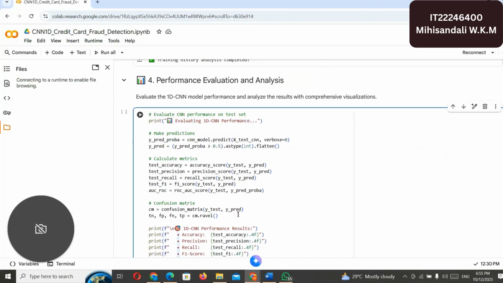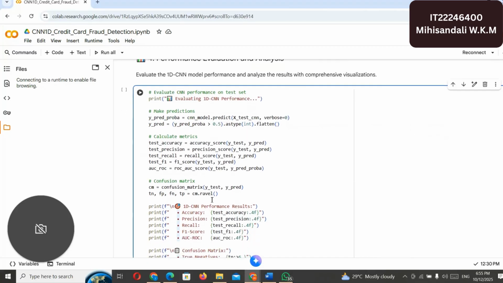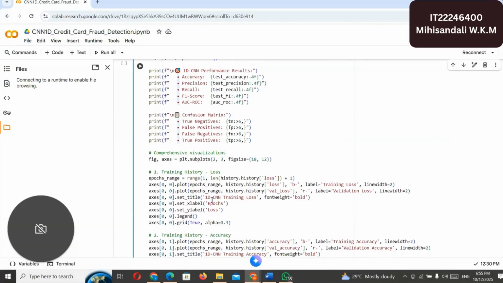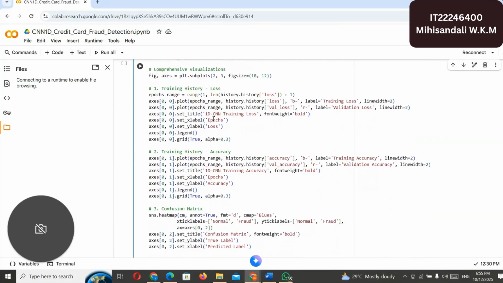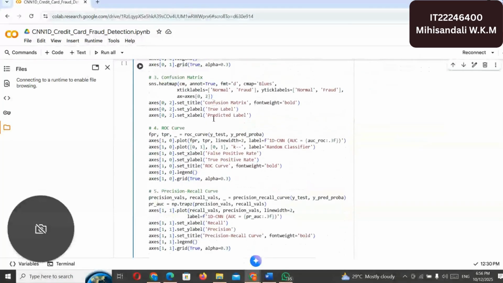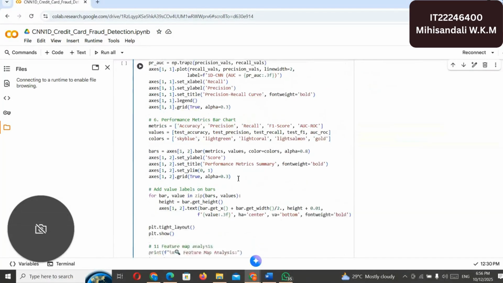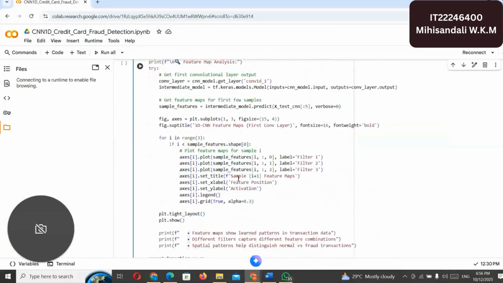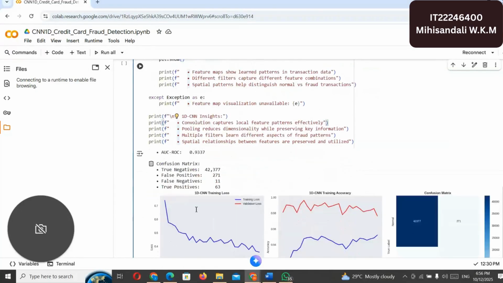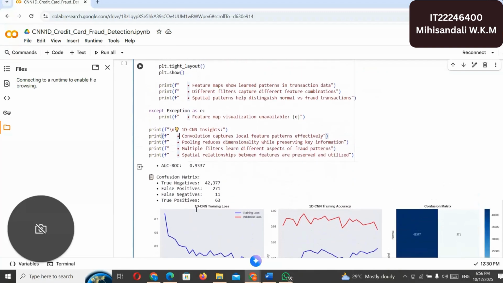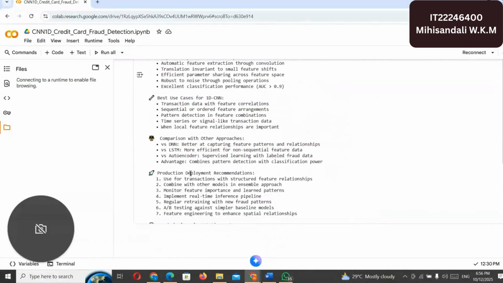On the test set I calculate some metrics: accuracy, precision, recall, F1 score, and ROC. High precision means fewer false alarms, and high recall shows the model catches most fraud cases. The confusion matrix gives correct versus incorrect predictions. In visualization, I visualize the accuracy for both training and validation sets across epochs to check learning. Finally, I show feature maps from the first convolution layer. So thank you.